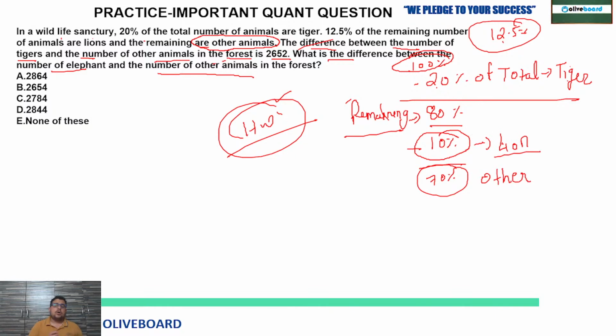So have they talked about elephants? Tell me, is there any data regarding elephants? They are asking the total number of elephants. We can get the other animals' data.